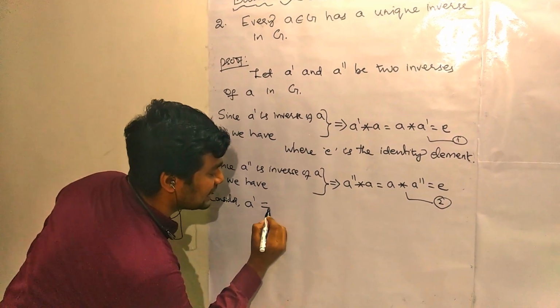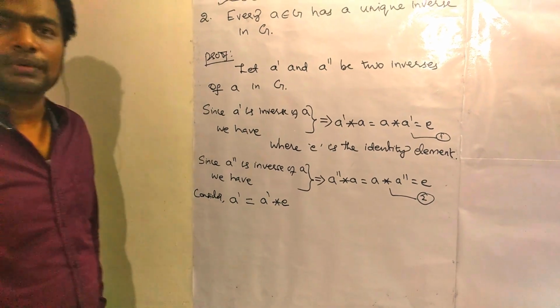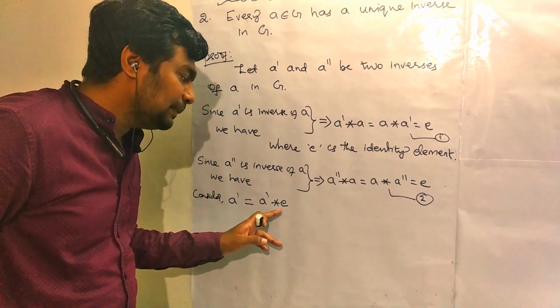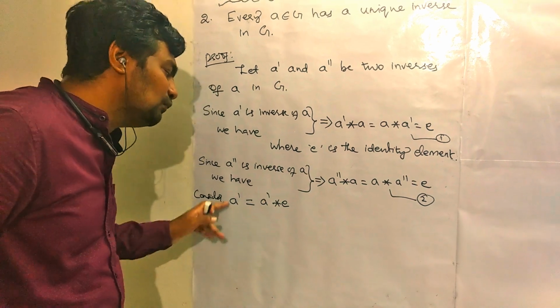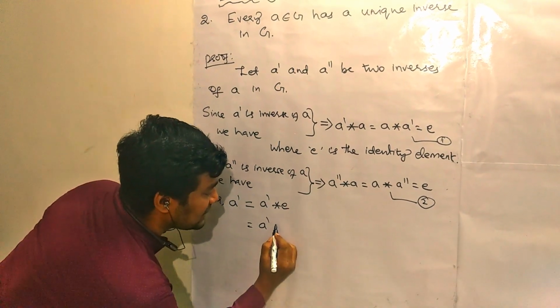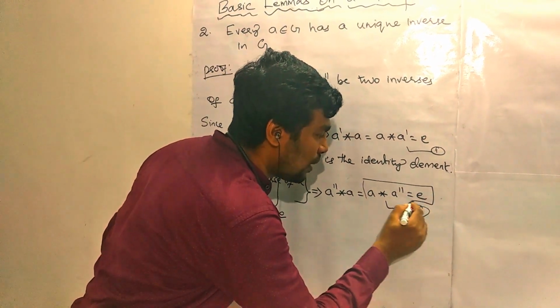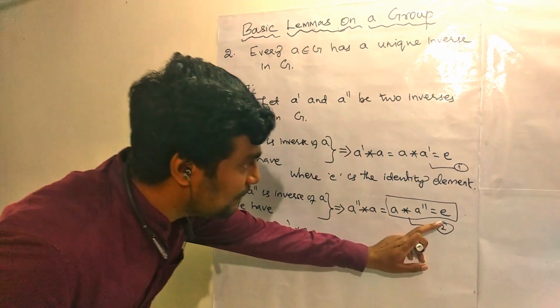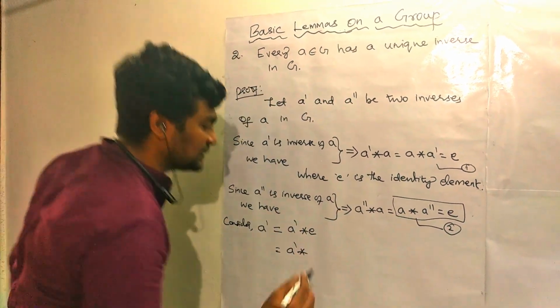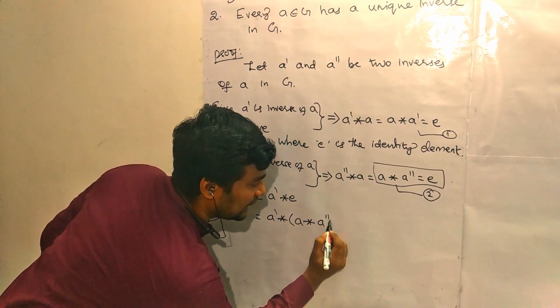This a' can be written as a' star e, right? Because the identity element operated with any element will give you the same. Next, a' star this e, see here from equation 2. In the place of e, I can substitute a star a''.